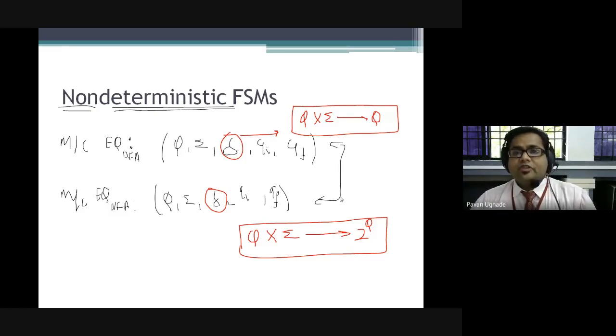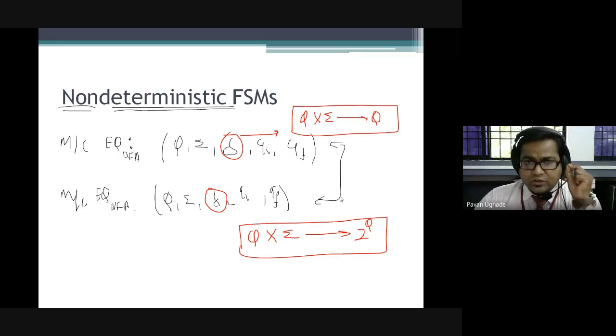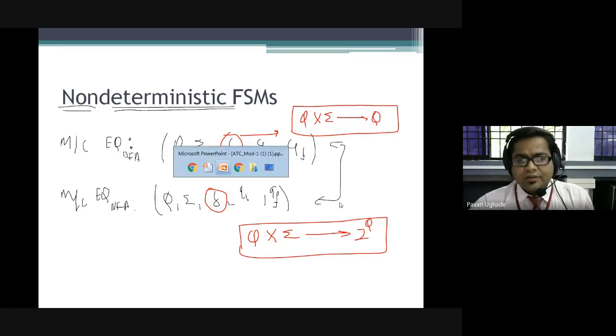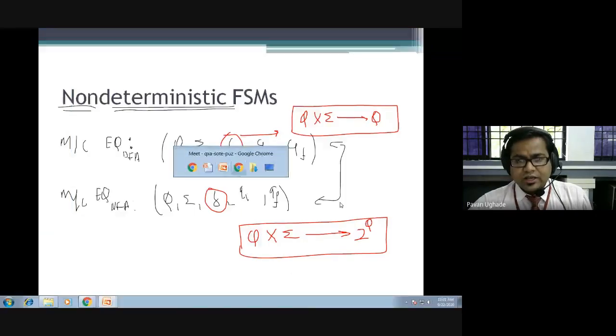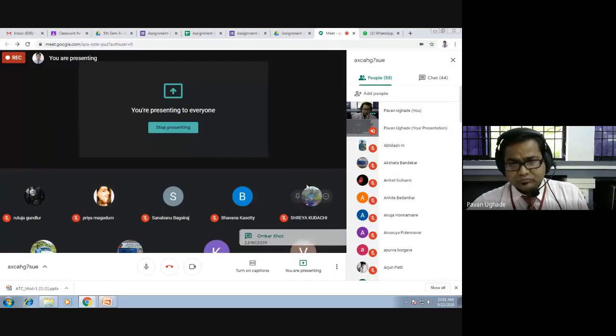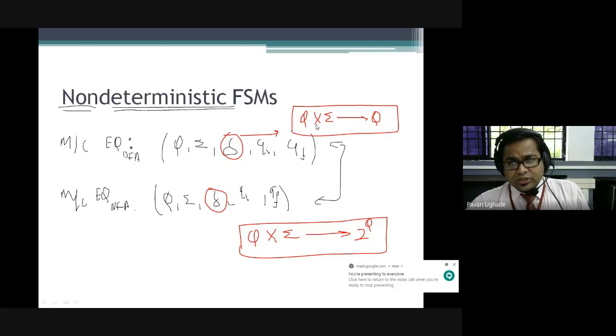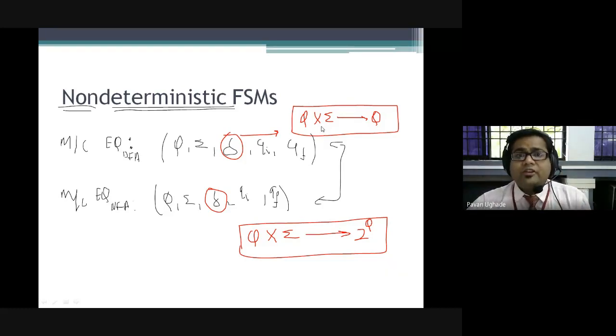The deterministic finite automata tells you that there is a unique transition from each and every alphabet. So this state over an alphabet gives rise to only one state, and there should be a transition on each and every alphabet over each and every state. It should not happen that any state does not have a transition over some of the alphabets. It is not valid in a deterministic finite automata.